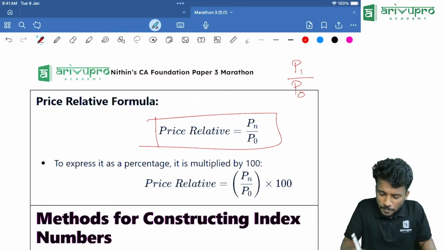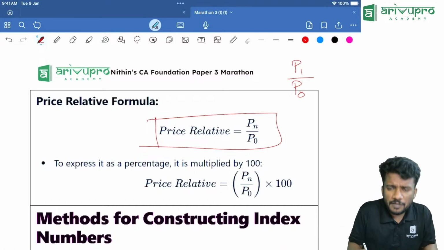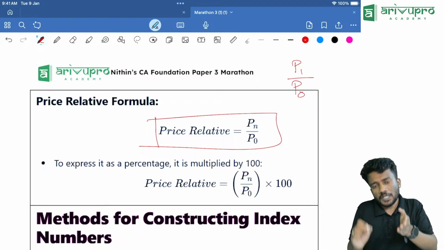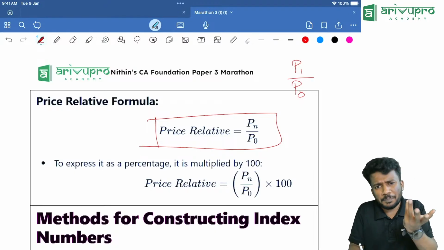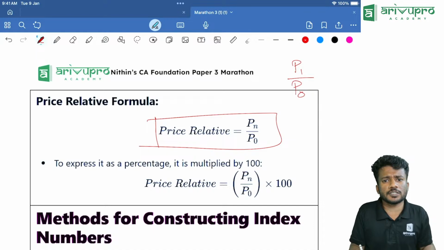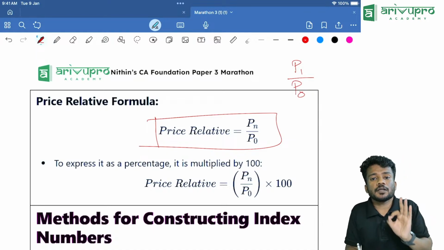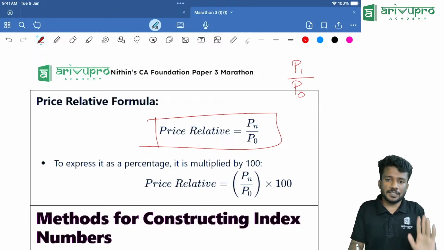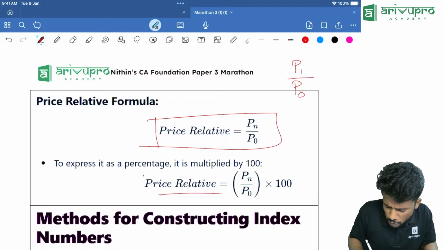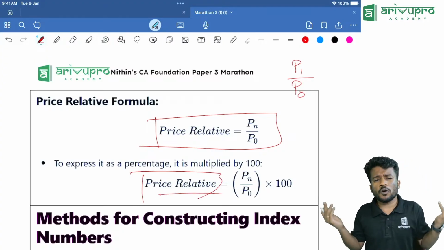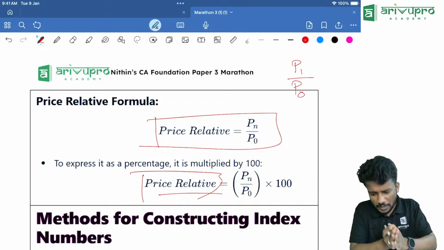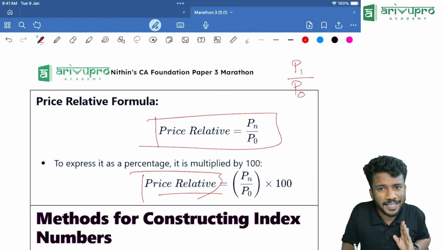Now, P1 by P0. What is this P1? That is the price for the current year. Pn is the price for the current year, while P0 is for the base year. Price for the base year is P0. If you want, usually we will express price relative in percentage, so we will multiply it with 100.